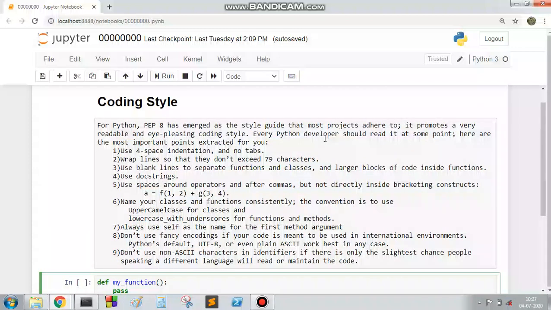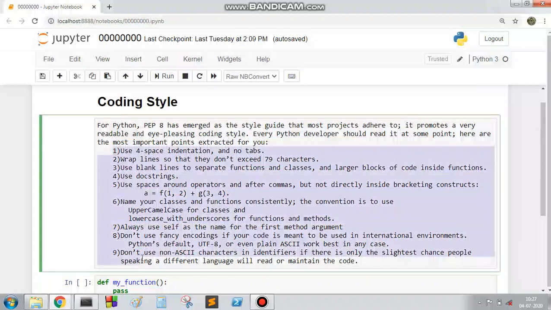This is the standard that almost all Python developers use, so it will help them read and understand your code easily. And if you are familiar with this kind of styling, then you are also able to understand their code and algorithms very easily. So it is better to follow these 9 points while you are doing a Python project.